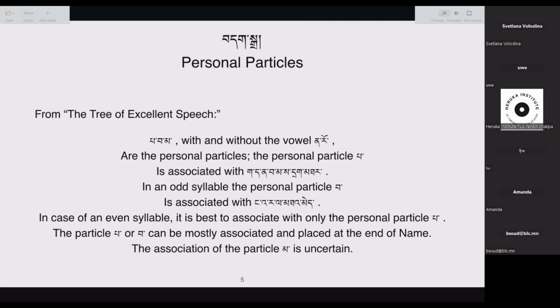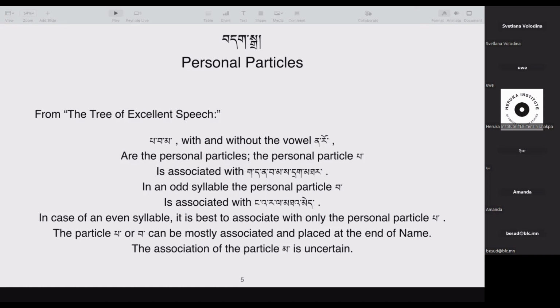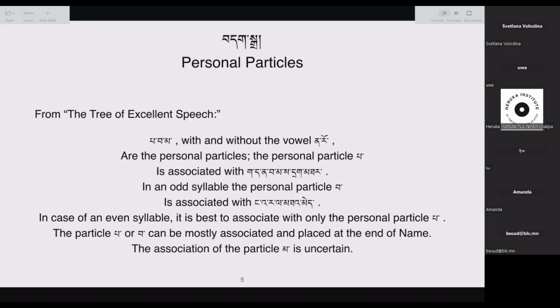These are pa pa ma, with or without the 4th vowel naro. With naro, it will be po po mo. Without this vowel, it will be pa pa ma. So there are 6 personal particles, which are pa po, pa po, ma mo. And these 6 particles are known as personal particles. Now we're going to the part which tells us the association or the usage cases.